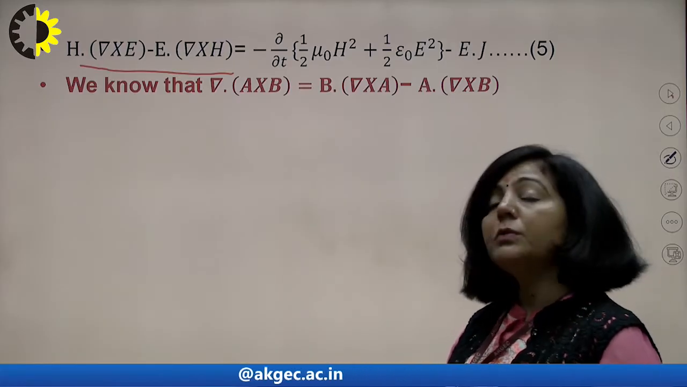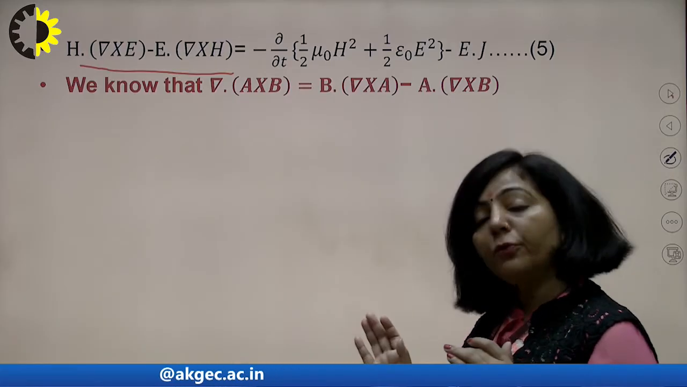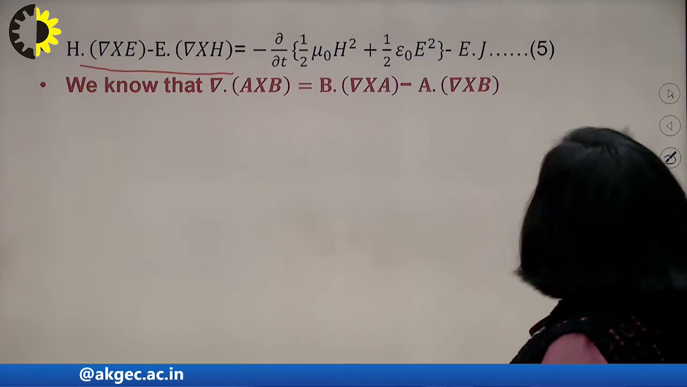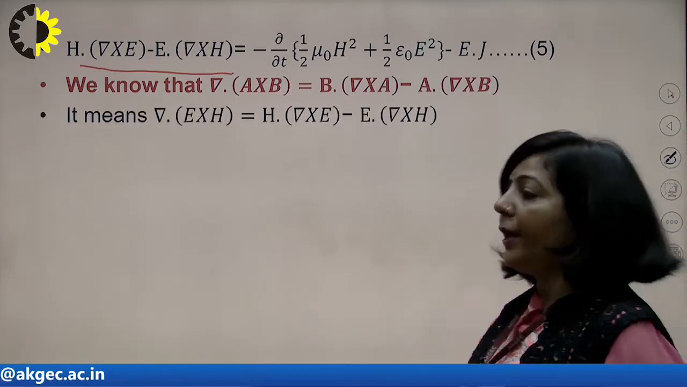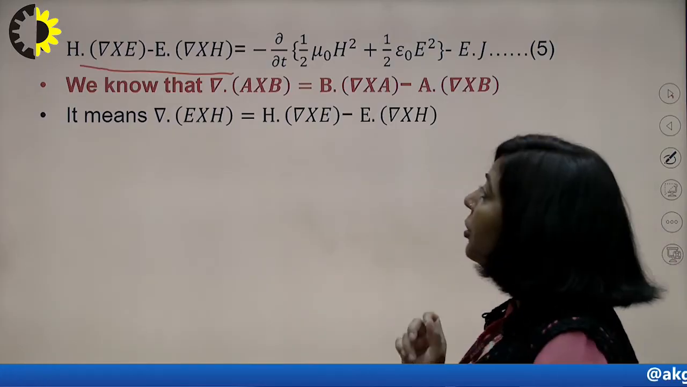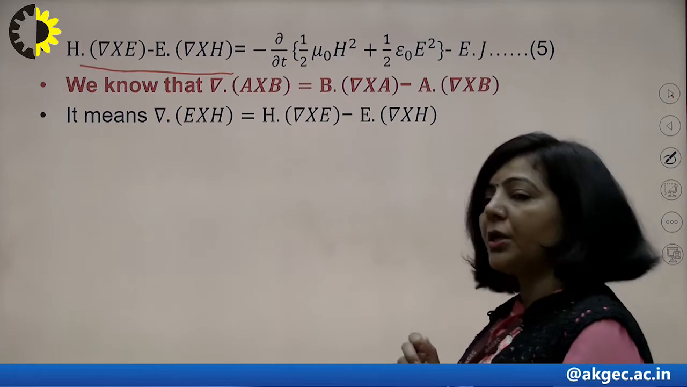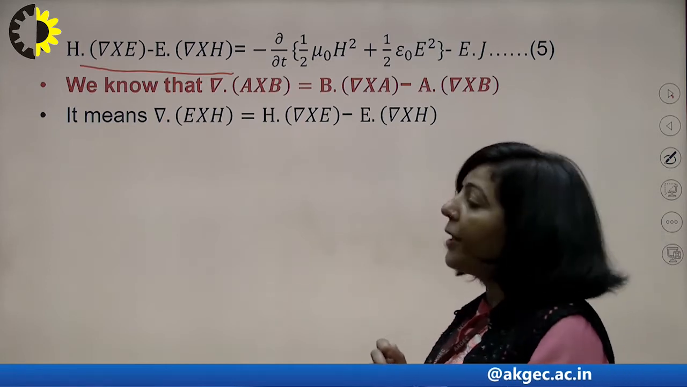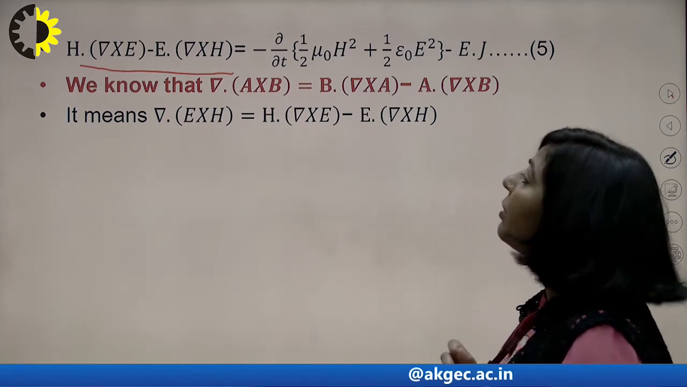So if we are using this particular identity, then instead of A we have E and instead of B we have H. You can write divergence of E cross H as equal to H dot del cross E minus E dot del cross H.